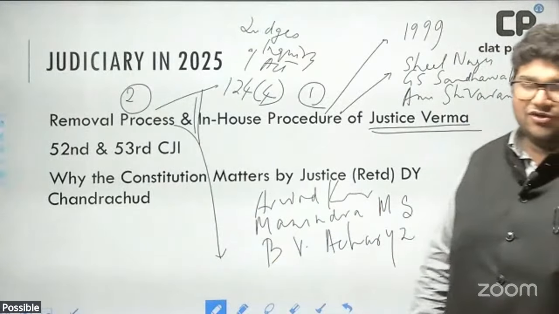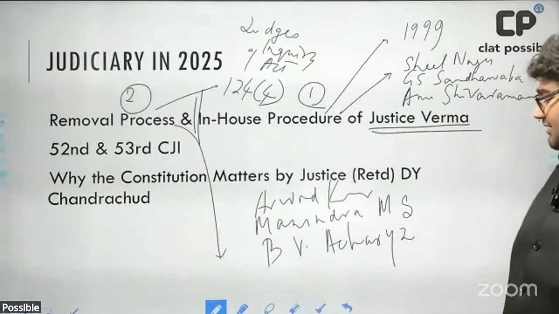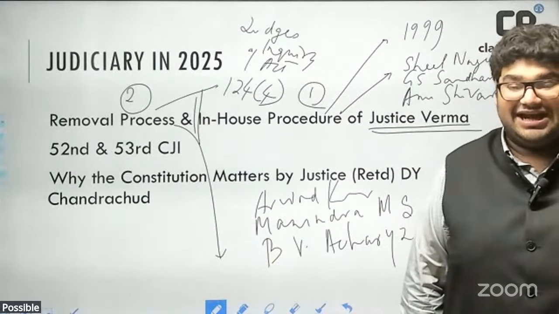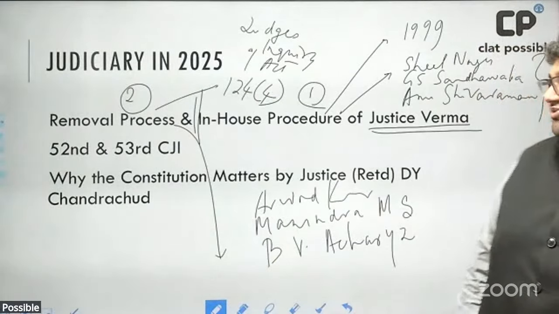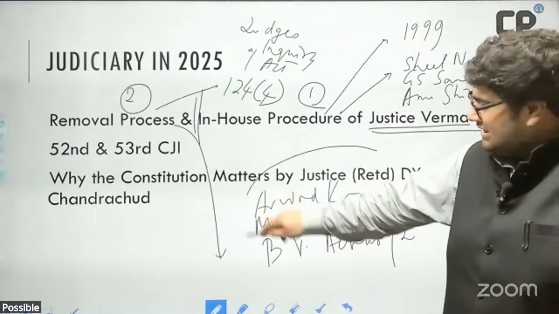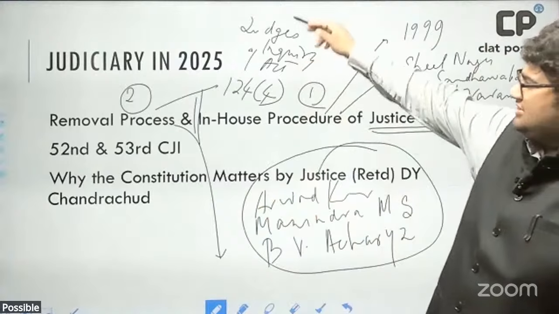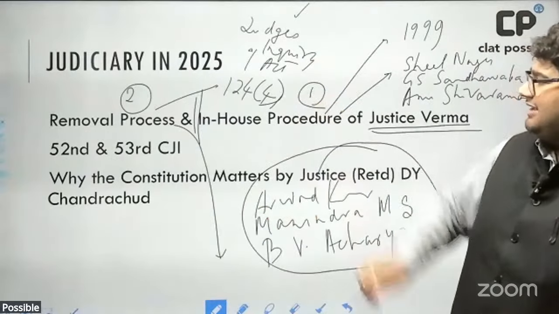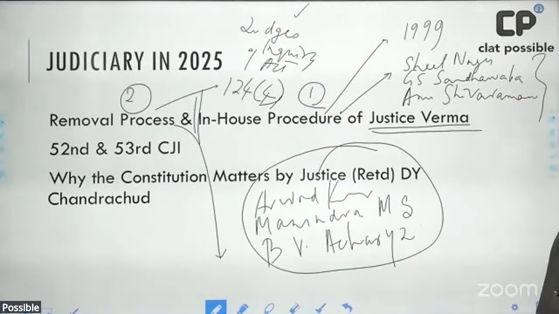Okay, so Arvind Kumar of the Supreme Court, Manindra Mohan Srivastav of the Madras High Court, and B. Vasudev Acharya, a senior advocate.